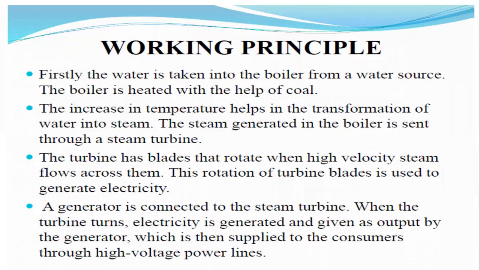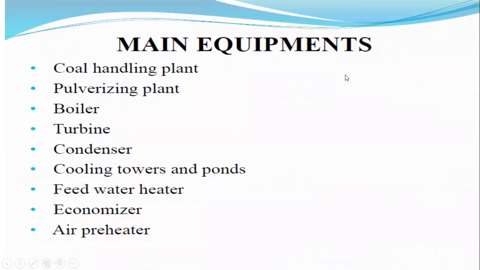Coming to the main equipments, what are the main equipments in the case of a thermal power plant? First one is the coal handling plant. What is meant by the coal handling plant? We have the coal storage room and also the coal pulverization room separately.